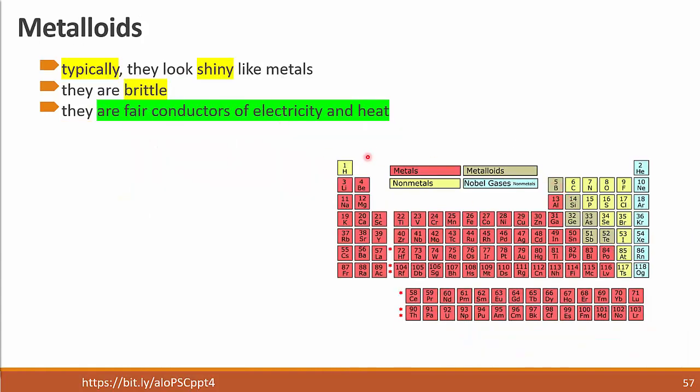Metalloids, they share some properties of metals and some properties of non-metals. They are in between metals and non-metals. They look shiny like metals, but they are brittle like non-metals. Now, in terms of conductivity, they are not good conductors of electricity and heat. They are fair conductors. They are somewhere between metals and non-metals in their conduction of electricity and heat.